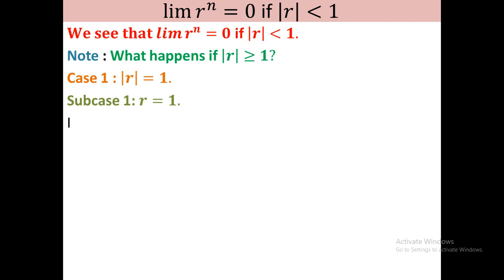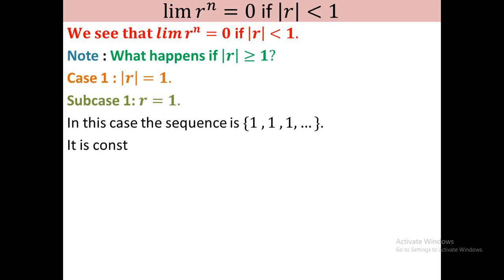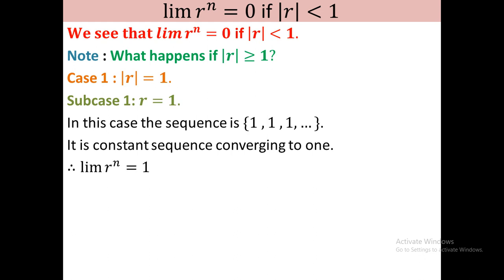So if r equal to 1, then the sequence will be 1, 1, 1, because r square, r cube, all the elements will be 1. That is, this is a constant sequence and it converges to 1. So in that case the limit of r to the power n equals 1.